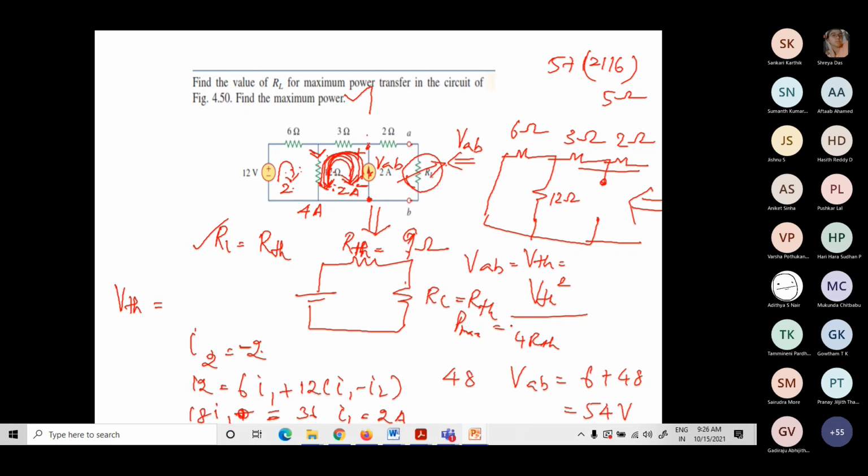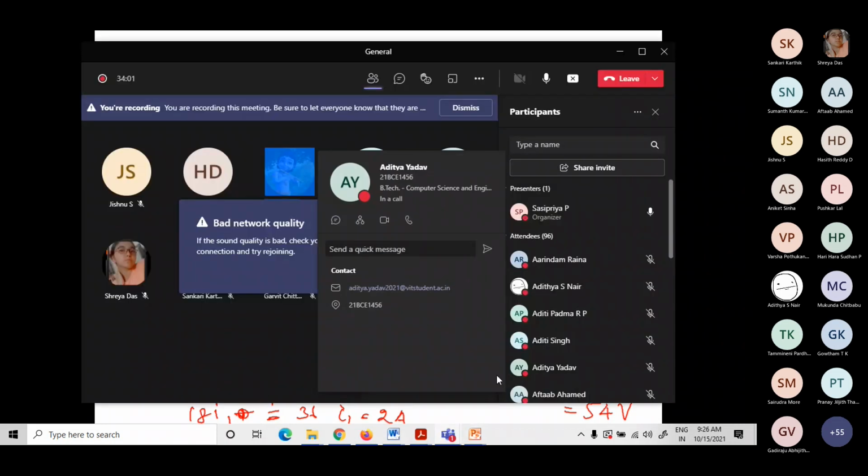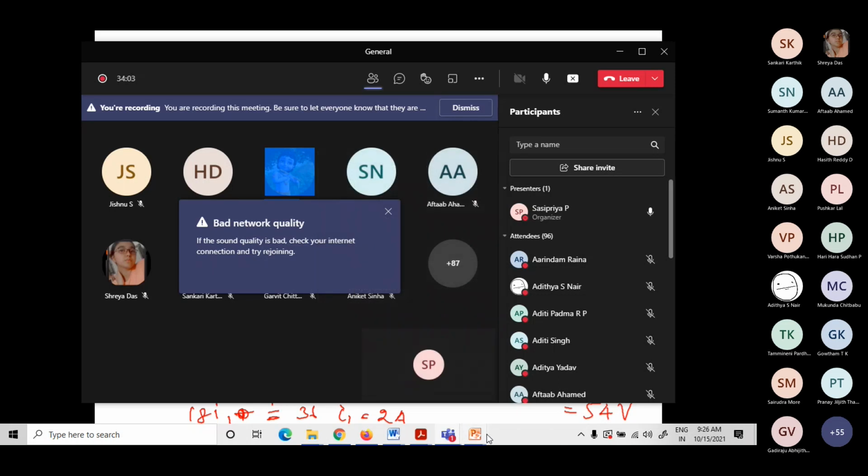Okay. So any doubt in this? Any doubt in solving this network? I think most of the students they have. Okay. Okay. People are there. Okay. Fine.